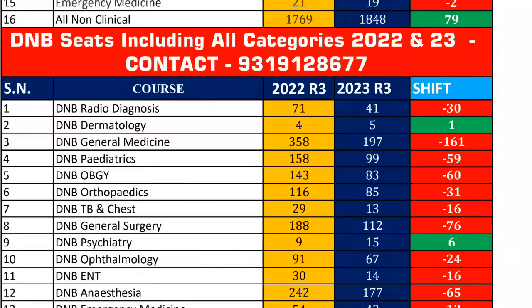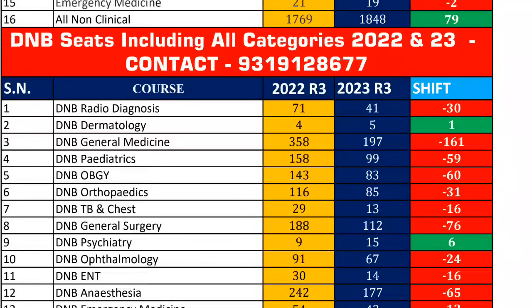The way the MCC is conducting the counseling this year is very irregular, and there is no sequence and no time frame. States like Andhra Pradesh and Karnataka are going in their own phase. There is no compulsion that you have to complete the counseling by this timeline so that I can start my round 3. Ideally, all the states should have completed round 2 and the joining, and only then should all India round 3 start.